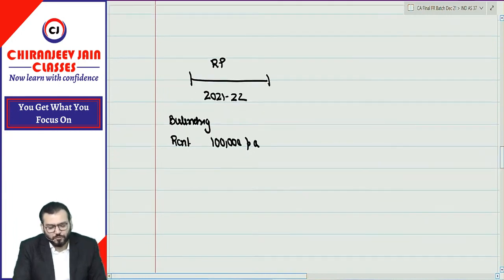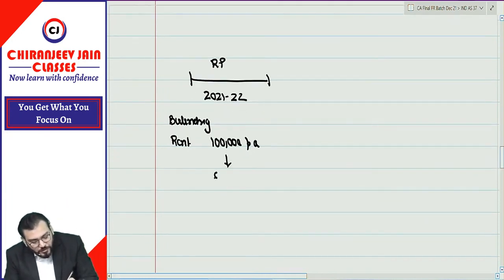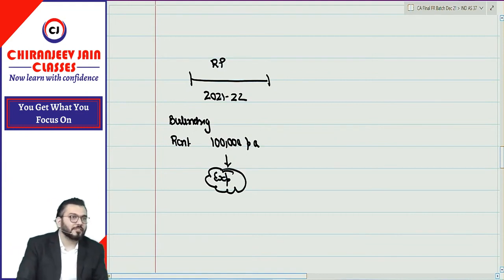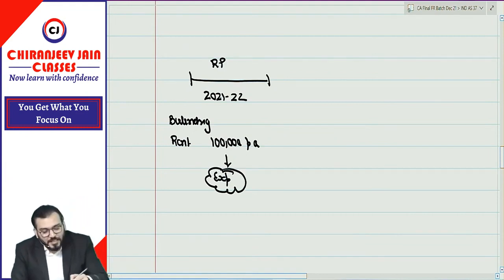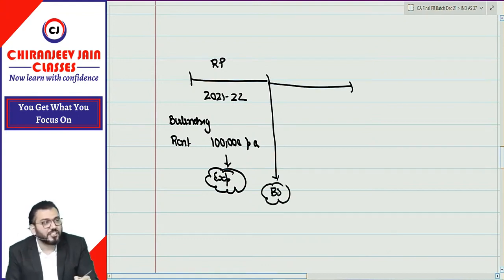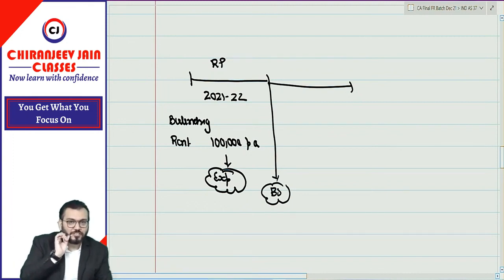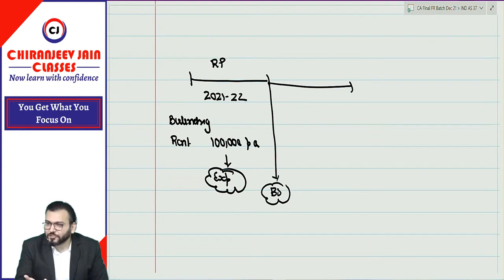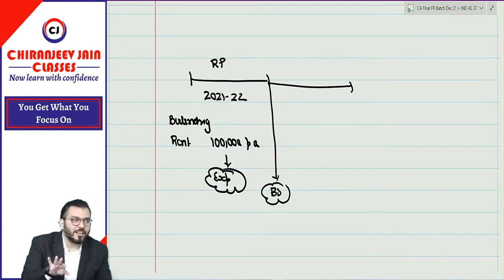Understood? So of course this 1 lakh is an expense, and it should be recognized in this particular year. But can I say, on the balance sheet date, we know that we will also pay rent next year, because we are a going concern? So we will pay rent next year also, the expected rent expense.